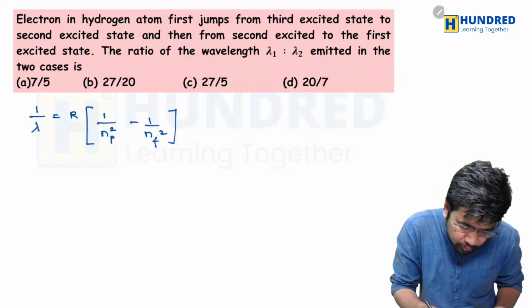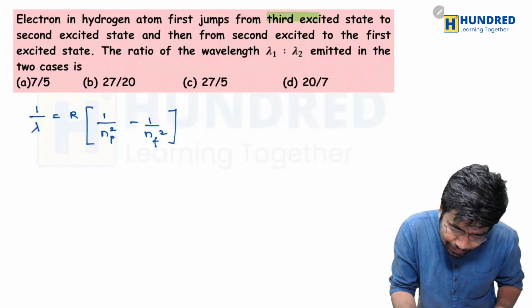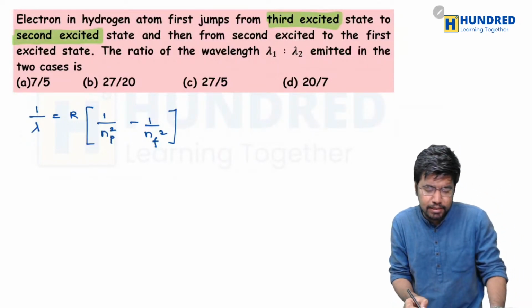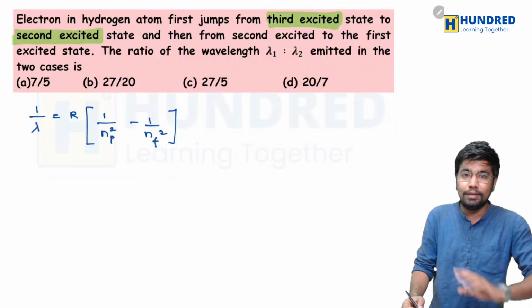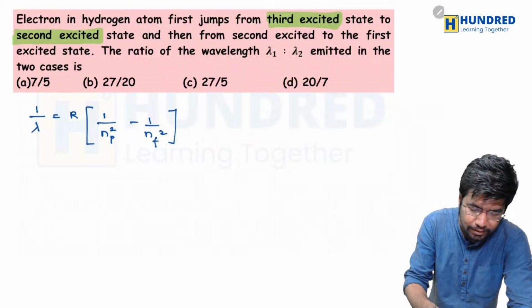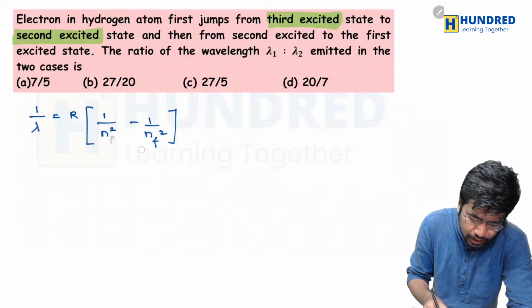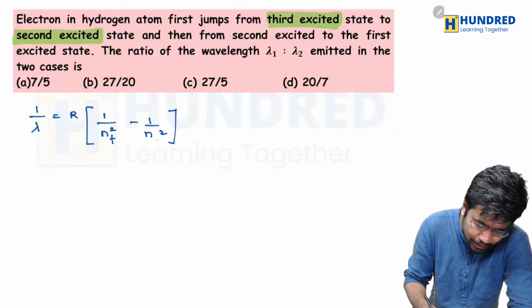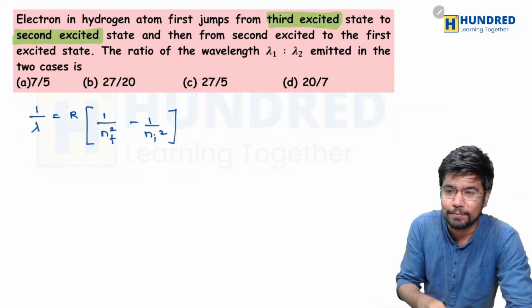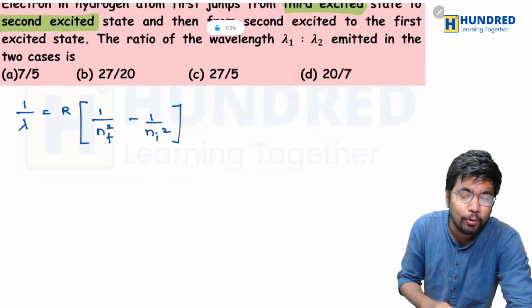Well, first it jumps from the third excited state to the second excited state. Okay, so I think I just made a mess of the formula. It is actually final minus initial. I did write it correctly first, but I just made a mess of it. Okay, anyway, now we will come back to it.